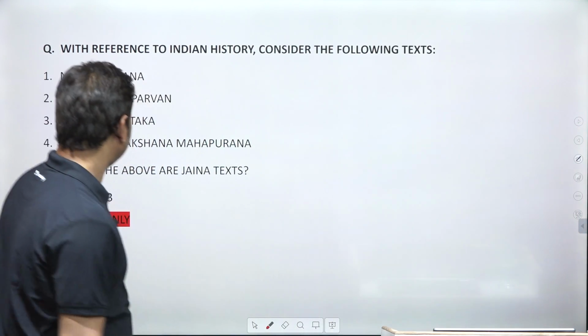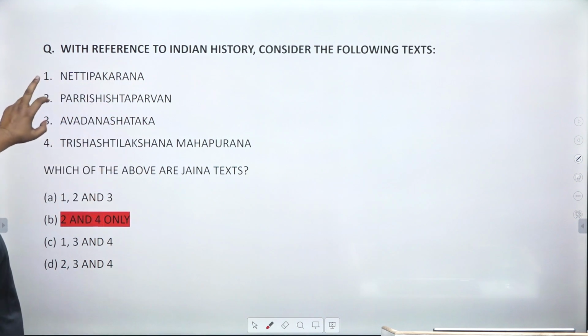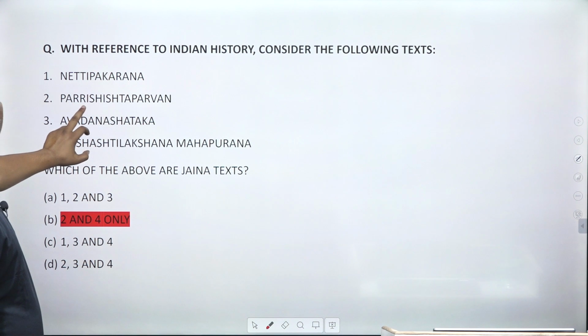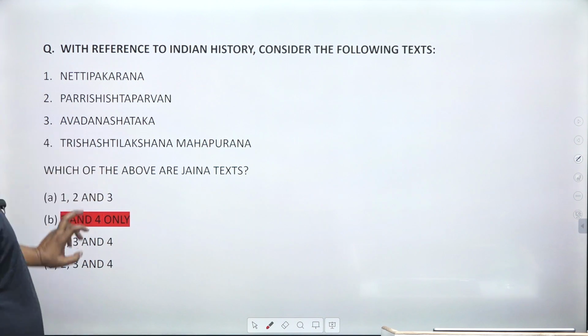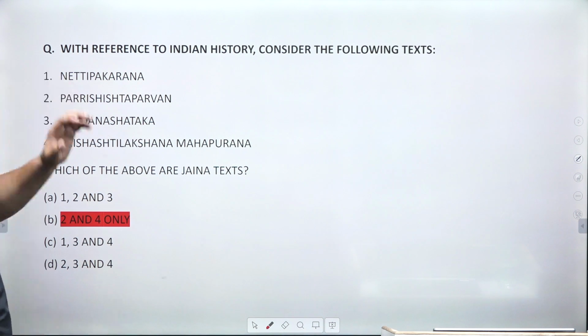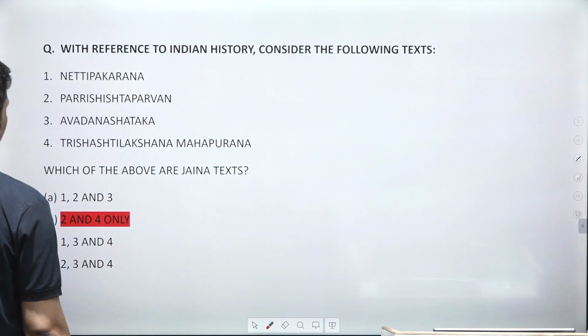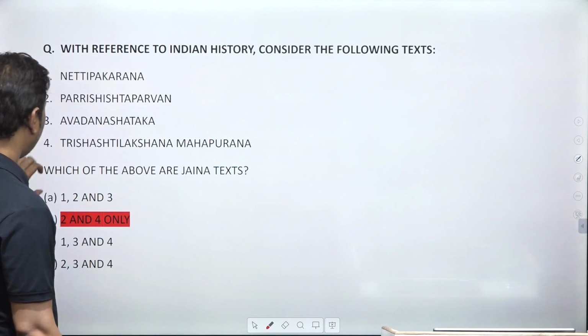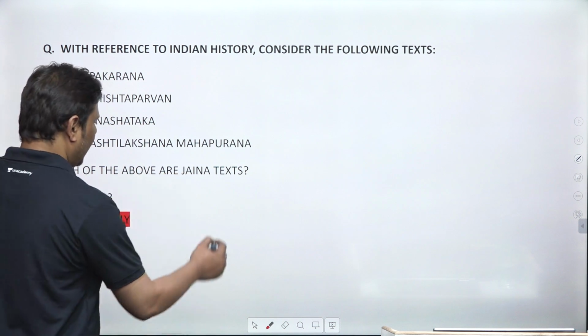Moving to the next question. With reference to Indian history, consider the following texts: Netipakarana, Parisishta Parvan, Avadana Sataka, and Trishashti Lakshana Mahapurana. Now, these are 4 texts, and the question is asking which of the above are Jaina texts.